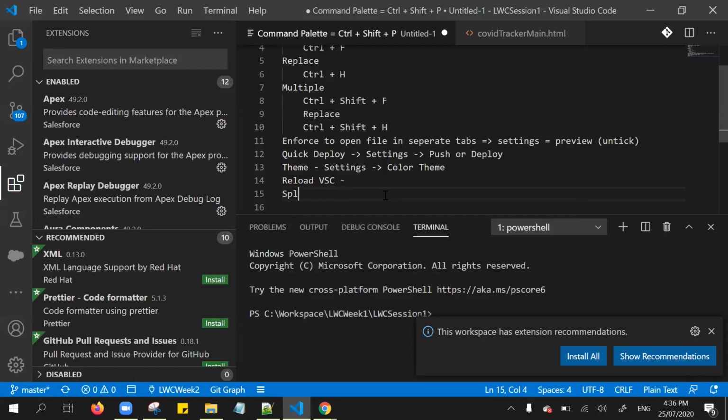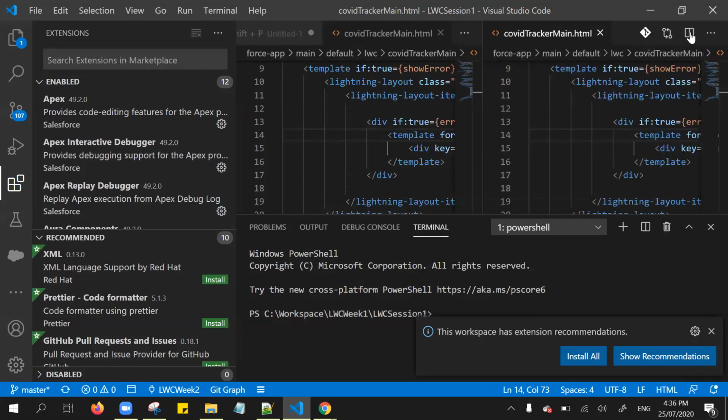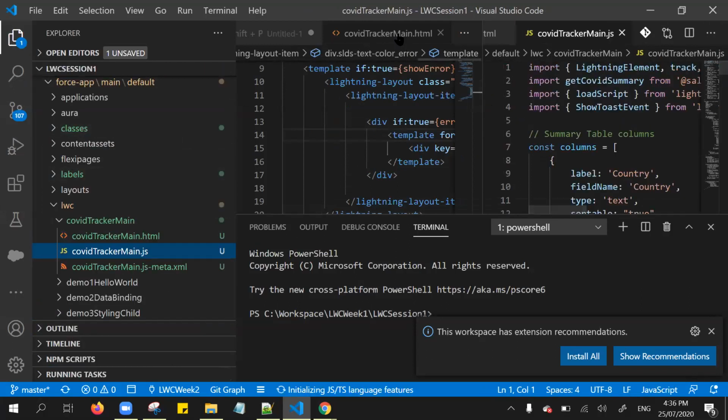Next tip is split window. For split window, if I want to compare the HTML component and JavaScript component at the same time, for that, if you see here on the right corner, I'm highlighting, simply click and you can open the JavaScript file and HTML file. You can work together using this split approach, right? Either we can split into two columns, or if you need some more, that is doable.